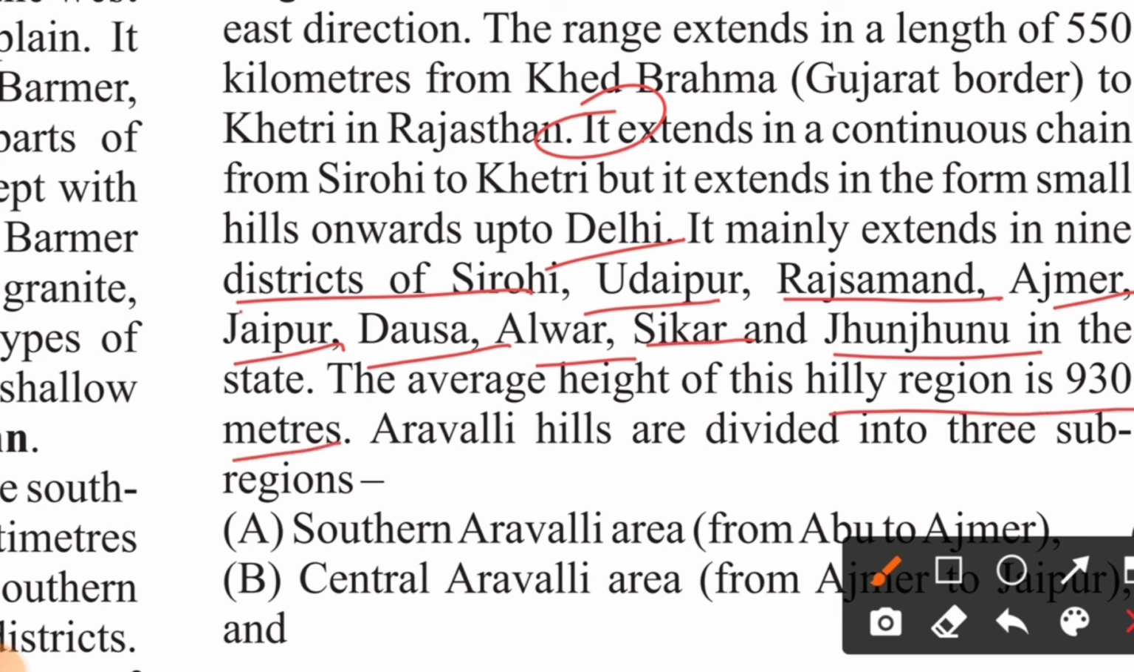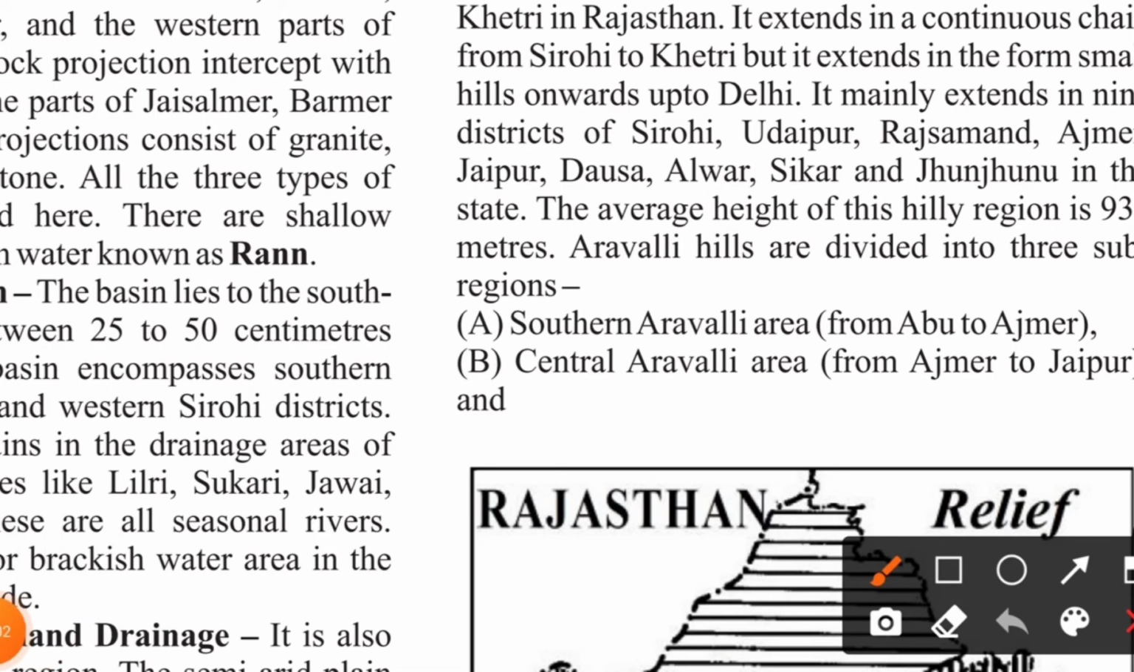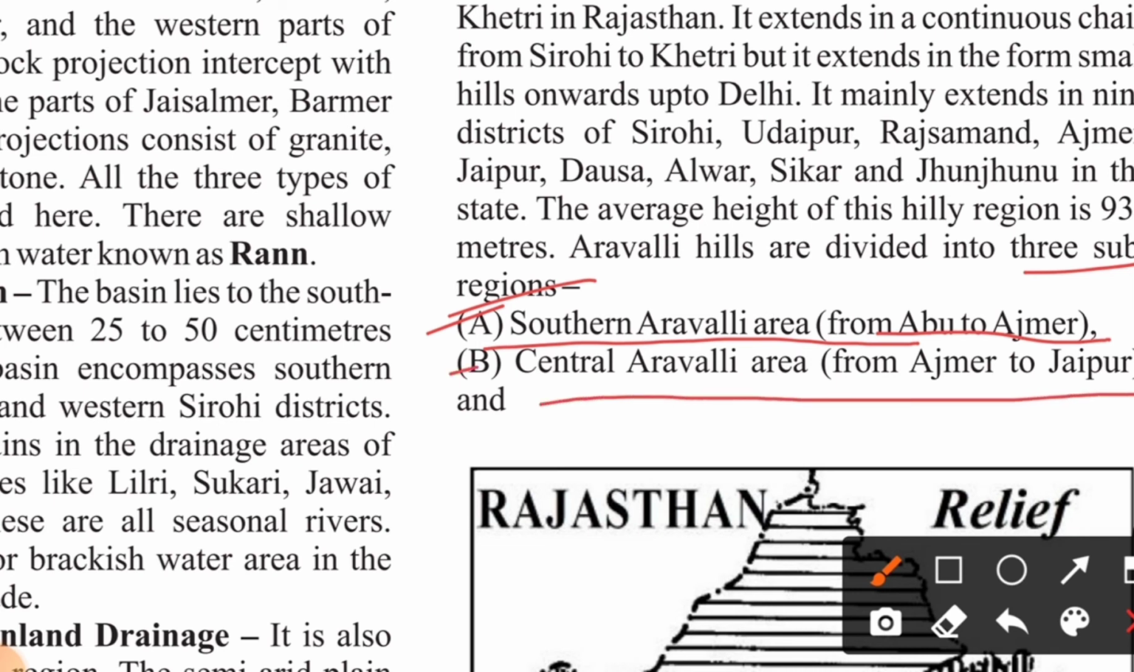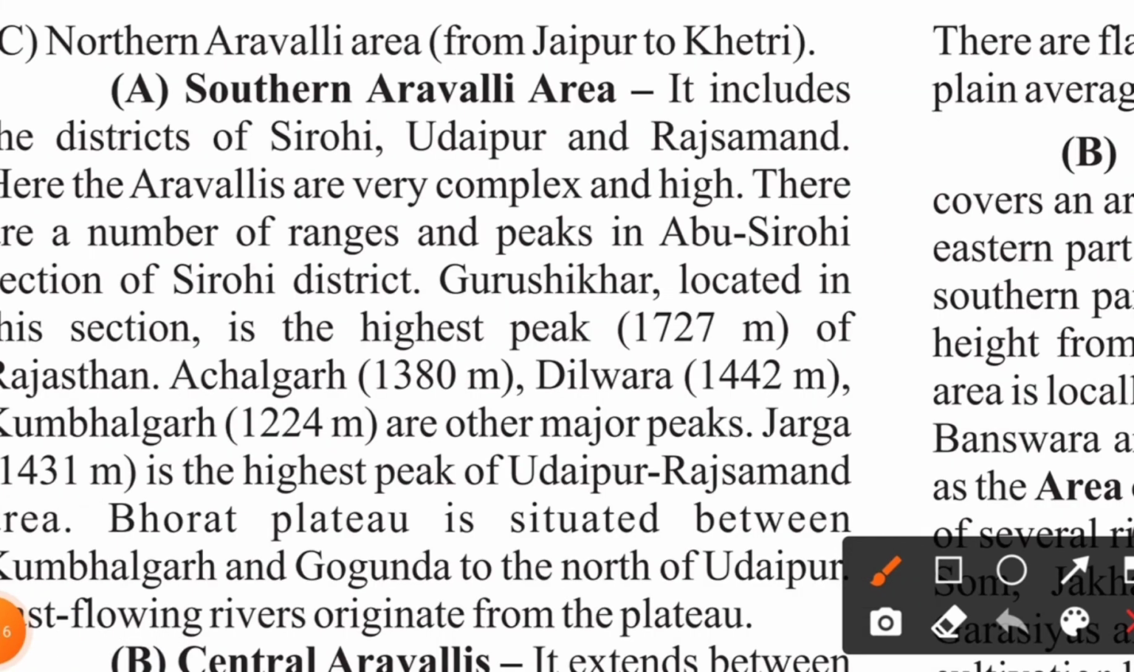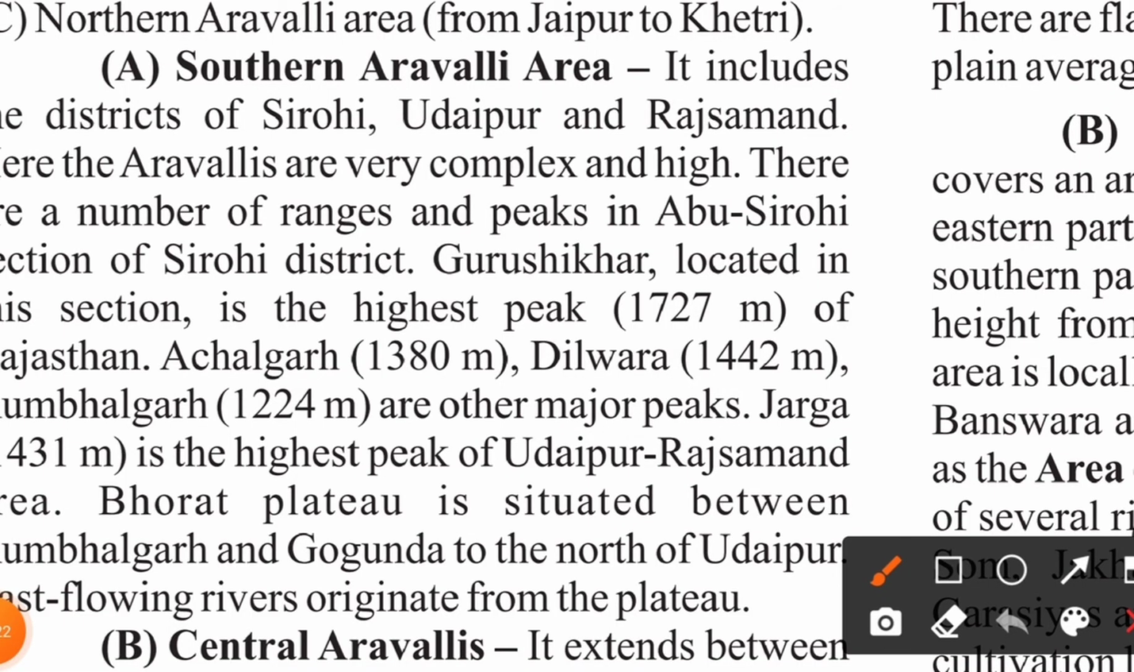Aravalli Hills are divided into three sub-regions. So let's have a look at the three subdivisions. The first one is your southern Aravalli area, from Abu to Ajmer. The second is your central Aravalli area, from Ajmer to Jaipur. And the third is your northern Aravalli area, from Jaipur to Khetri. Now we will discuss the southern Aravalli area.